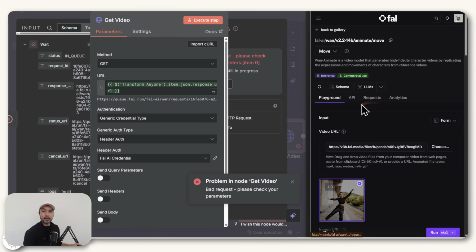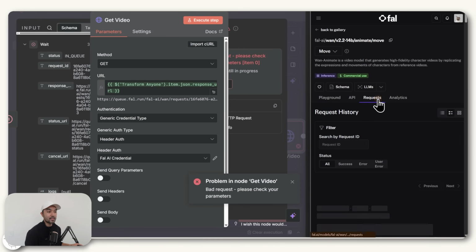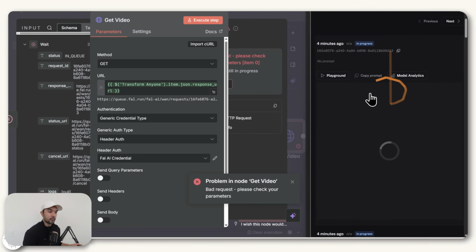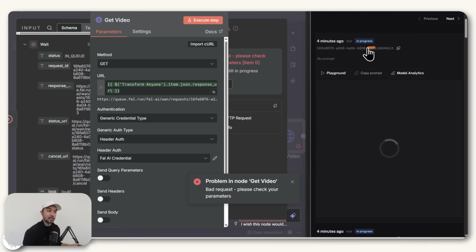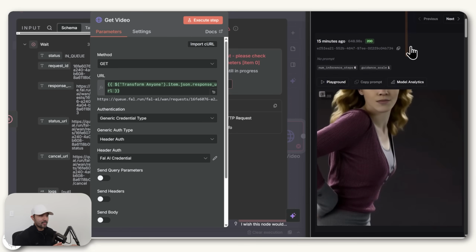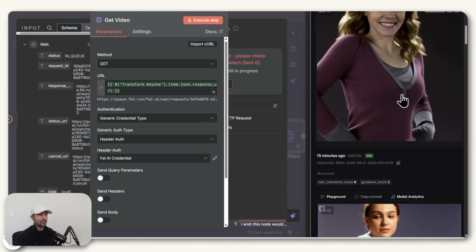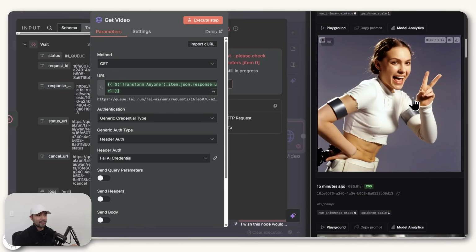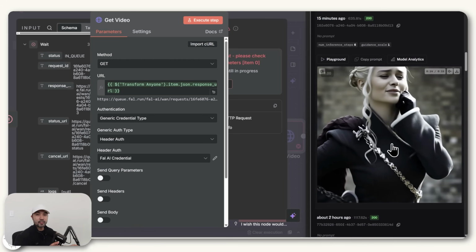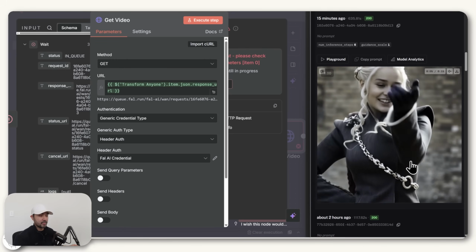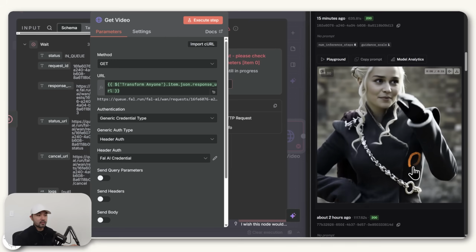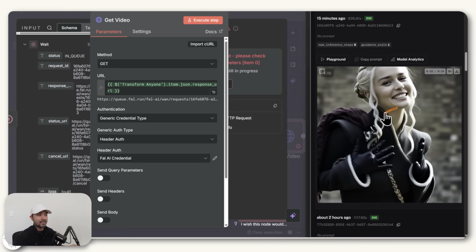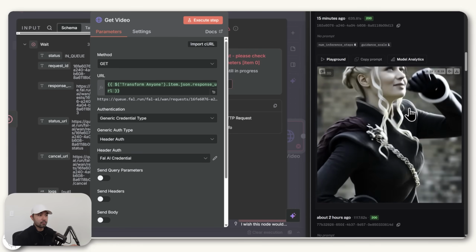But if you want to check how those generations are doing, you can head to Fal AI's page for this model, head to requests, and check here how those generations are progressing. For this one, it's still in progress. Now that some time has passed, you can see our generations here. That's looking pretty good. This is the one with Padme and this one with Daenerys. Honestly, as of right now, this model is probably the best in motion capture because not only does it capture the motion really well, but the expressions on the faces are also perfectly replicated.